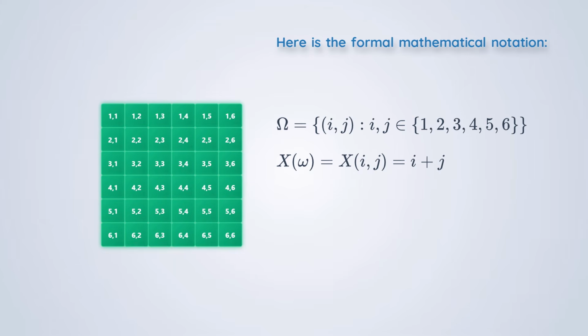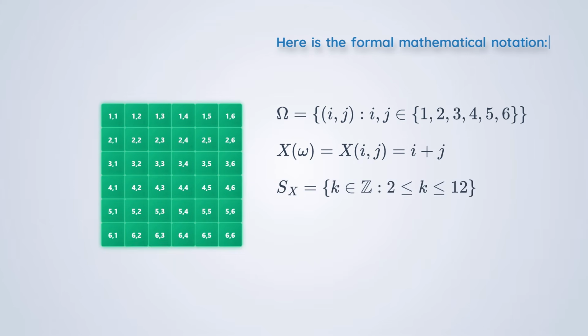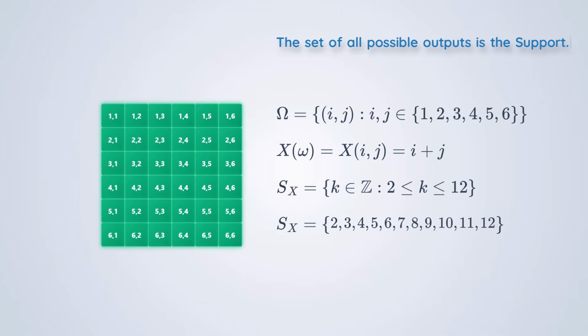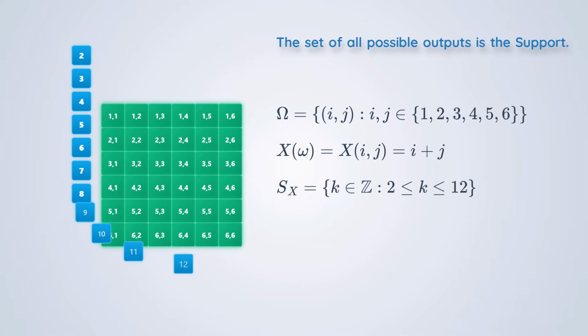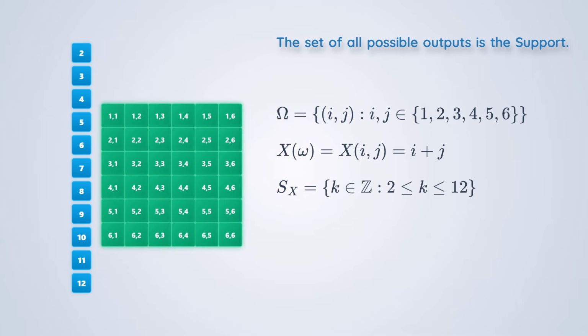Because the lowest sum is 2 and the highest is 12, the output of our function is clearly limited. We call this set of all possible output values the support of the random variable, denoted by S sub X. As you can see here, the support simply consists of the integers from 2 to 12. Now, let's set up these specific values as our main categories. Take a look at what happens when we group the entire sample space based on our random variable.